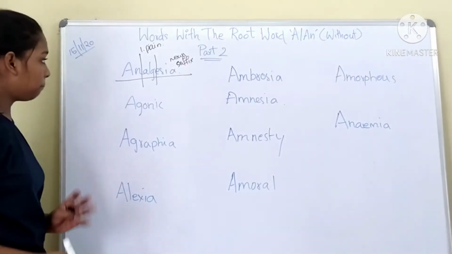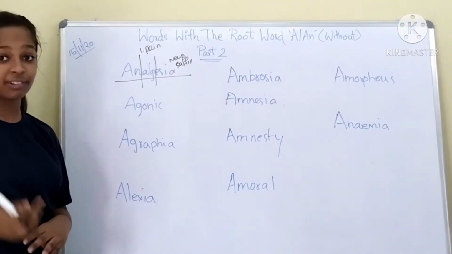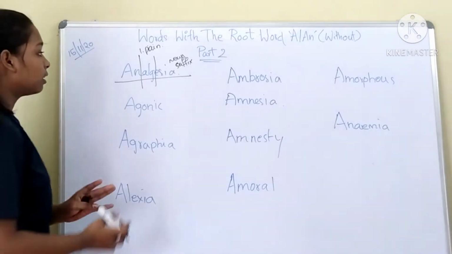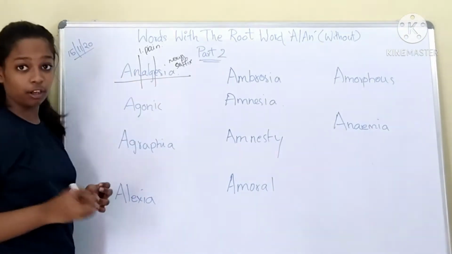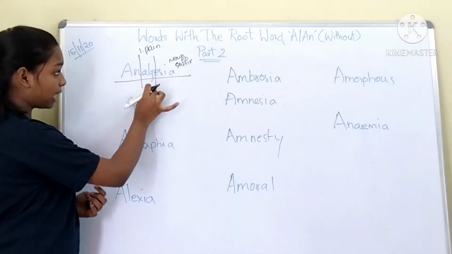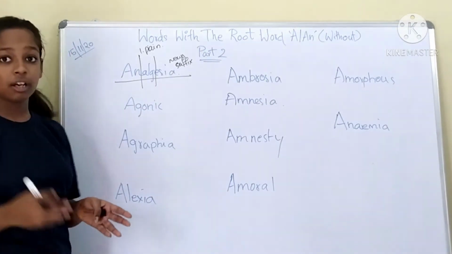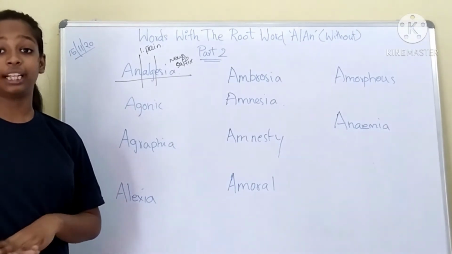So the word means inability to feel the pain, the loss of ability to feel the pain. The word analgesia means the loss of ability to feel the pain. A means without, alg means pain, and ia is the noun suffix. So the word means the loss of ability to feel the pain.